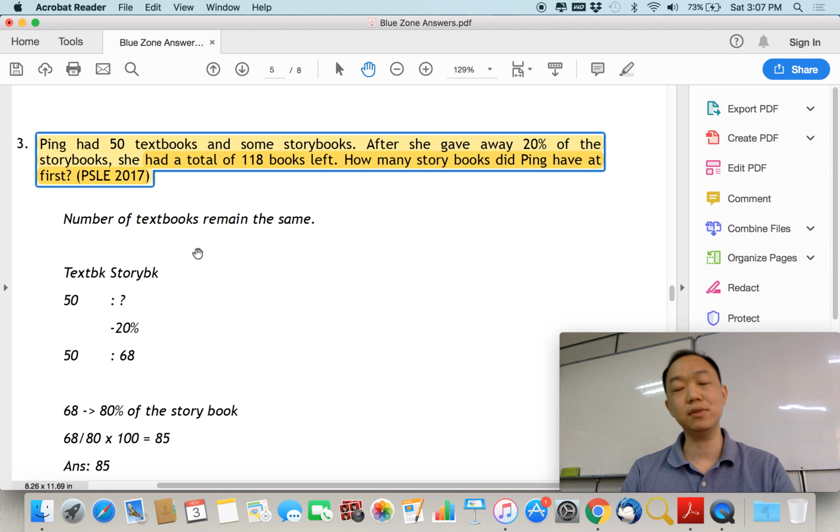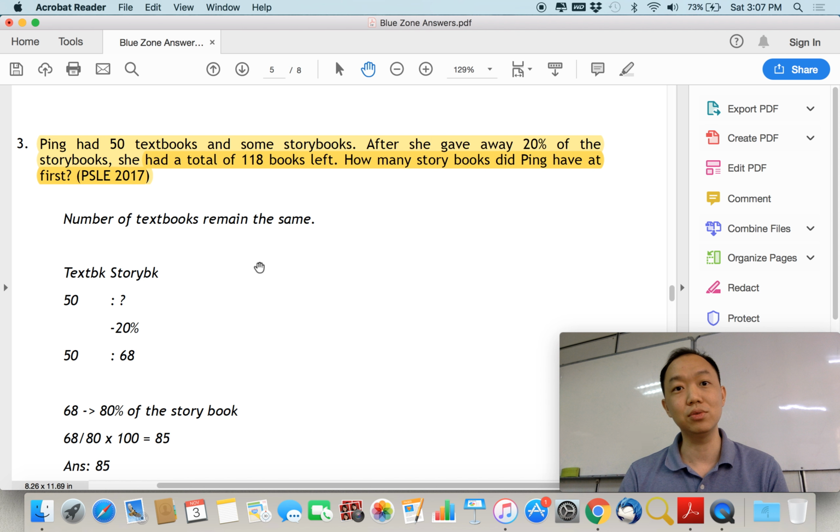Now these are the 4 different types of heuristics which we find very important. That's why we are going through them right now. Hope this is useful for you. Let's say if you don't have the time to go through all the different types of heuristics that we are talking about for PSLE, you can perhaps focus on these few. Okay, that's it.